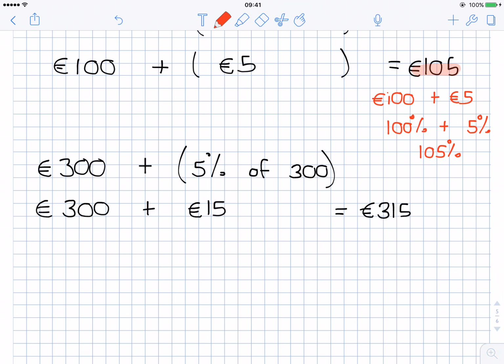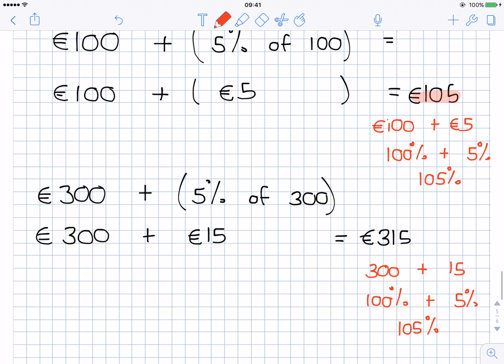Or down here, that's really €300 plus €15, which is 100%, the money I had at the start, plus €15 is 5%. So really, €315 is 105%.